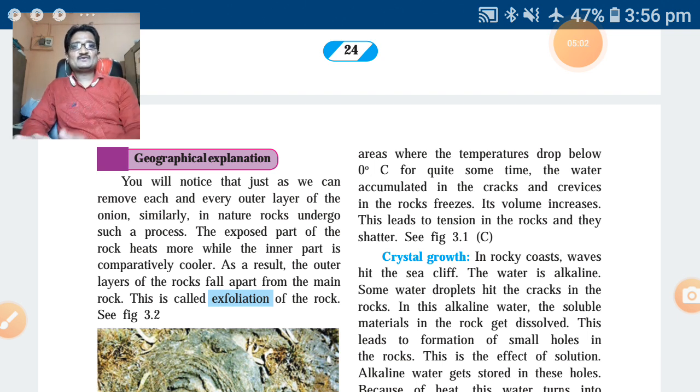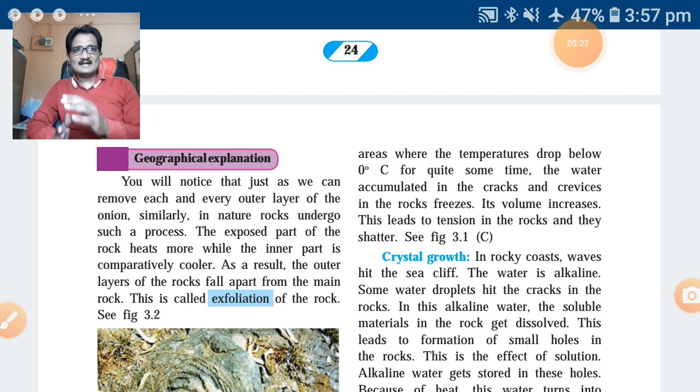The exposed part of the rock heats more, while the inner part is comparatively cooler. When sun rays are there, heat is there, temperature is more. In that condition, the exposed part of the rock heats more, and the inner part of the rock is comparatively cooler.